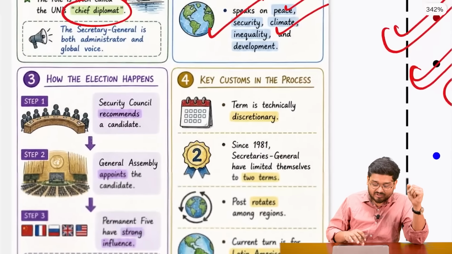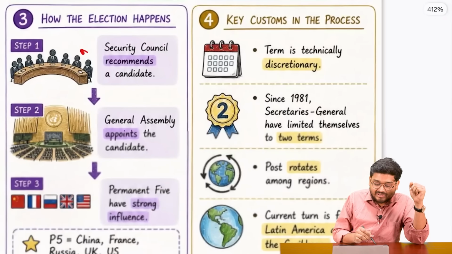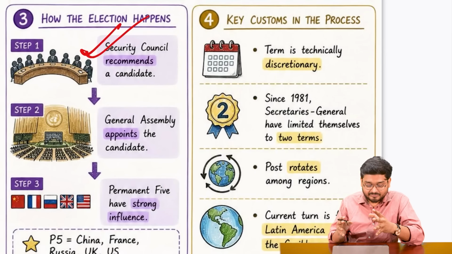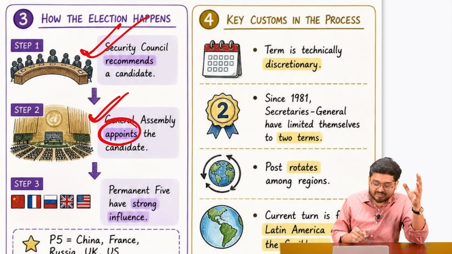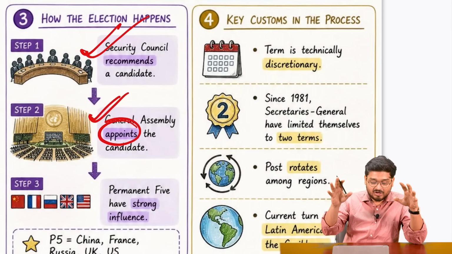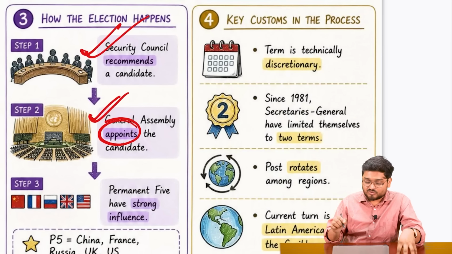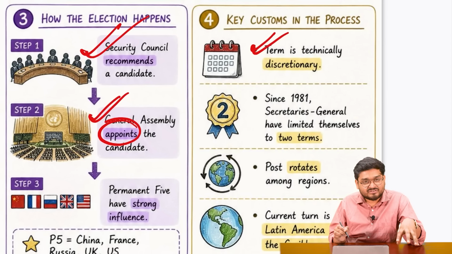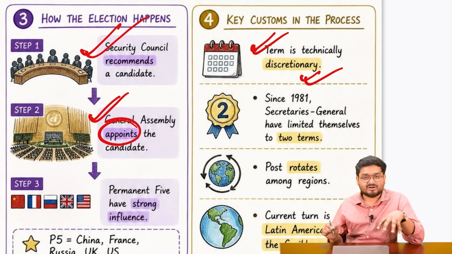And this is where you understand that the Security Council will be recommending a candidate. General Assembly will be appointing the candidate. As simple as that. This is the only process, right? So the term of this particular secretary will be discretionary, right?